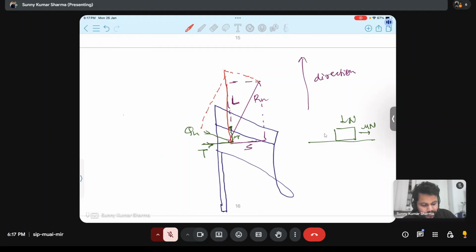This will be the resultant of RH and QH, and it will be denoted by pH. Why am I writing H everywhere? Can anyone tell why I am writing H everywhere?